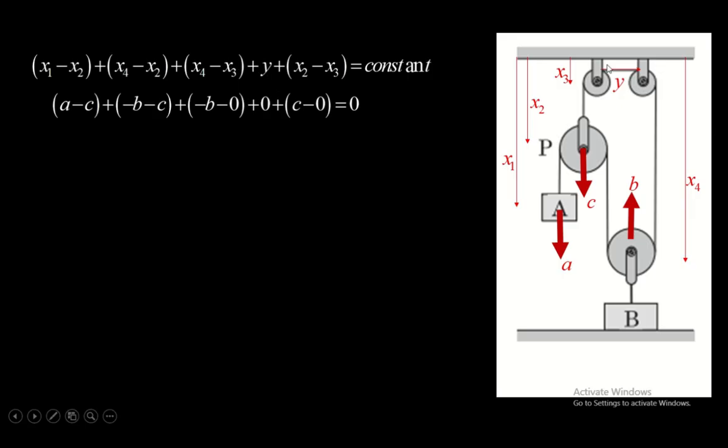Y is similarly not changing. Y is the separation between these two pulleys, horizontal separation. It's not changing with time. And double derivative of x2 we have already seen c. X3 is not changing. So this is the expression we get when we double differentiate the expression we wrote using the length of string as constant. So from here we get b equal to a minus c by 2.